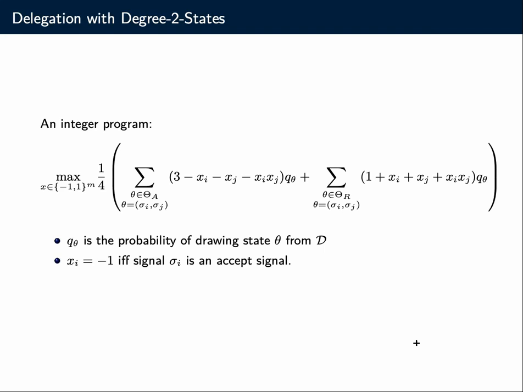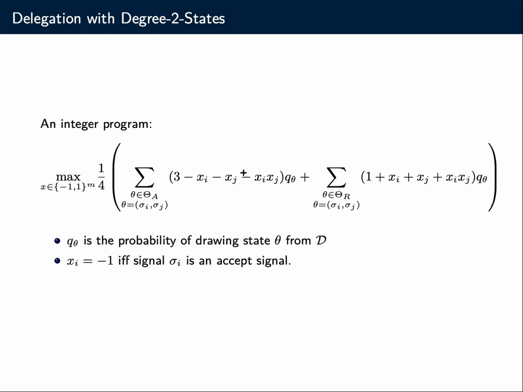Here we assign to every state, every vertex, a number x_i, and x_i is -1 if the signal becomes an accept signal, if the receiver does accept on the signal, and it's +1 if the receiver does reject. Then we can go through this equation here and see what happens. For these acceptable states of nature, this expression becomes 4 exactly when at least one of the incident signals is an accept signal. So if at least one of x_i or x_j is -1, then this becomes a 4.